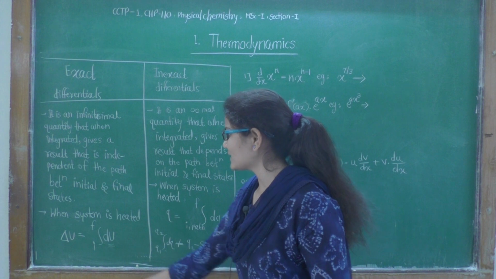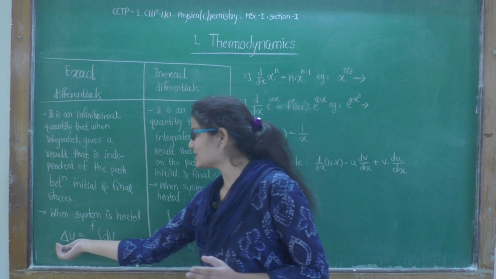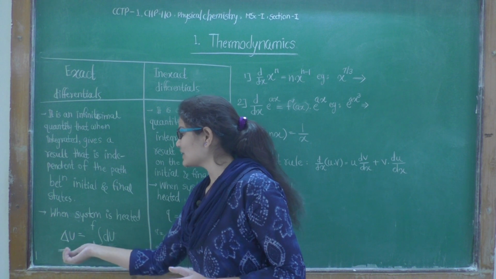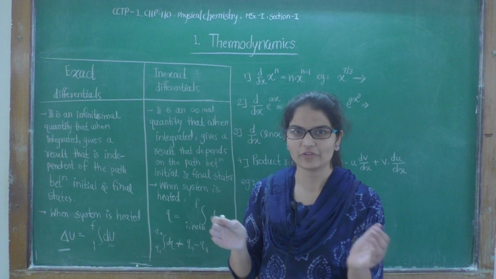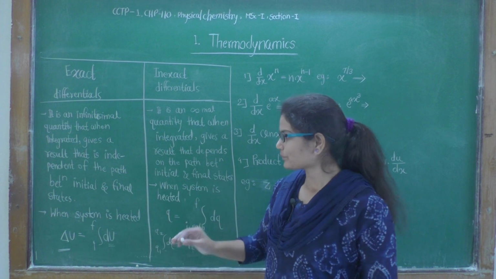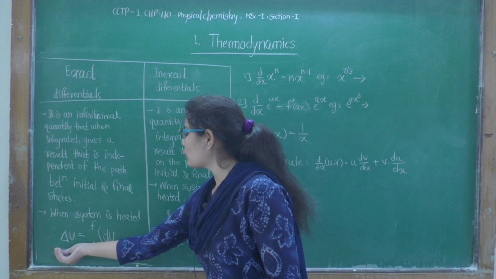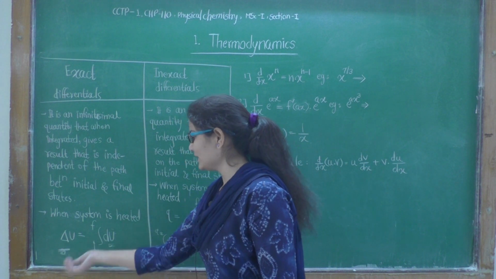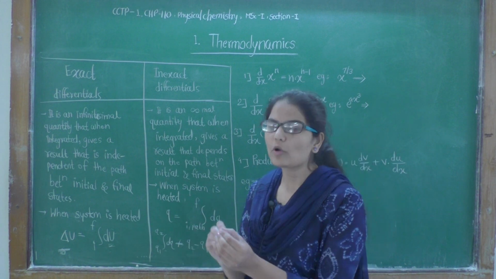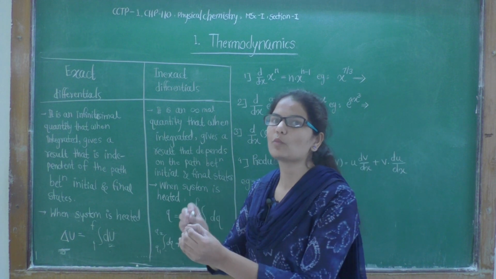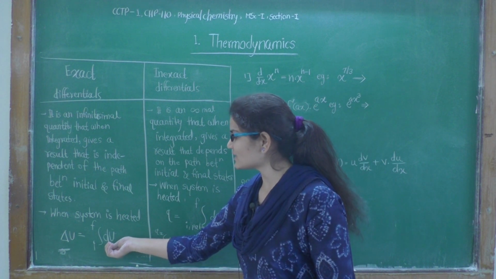Now let's have an example. If we heat the system, then its change in internal energy. We know that internal energy is a state function, we have seen previously. Now this is the whole change and we want to calculate it. Then what will we do? We will take an infinitesimally small quantity. Infinitesimally small value of internal energy is dU.